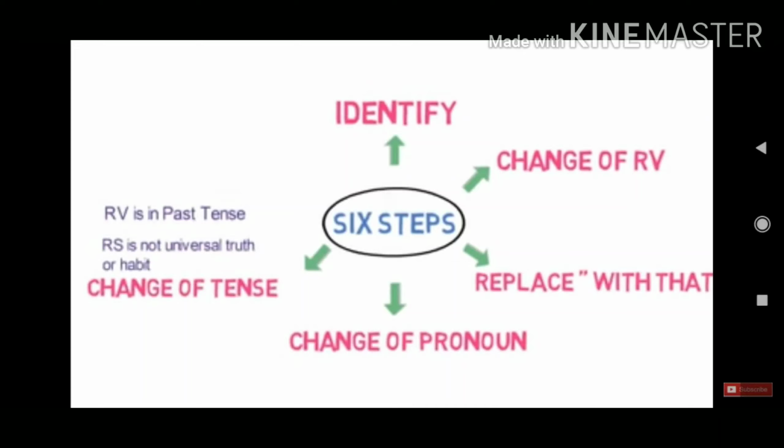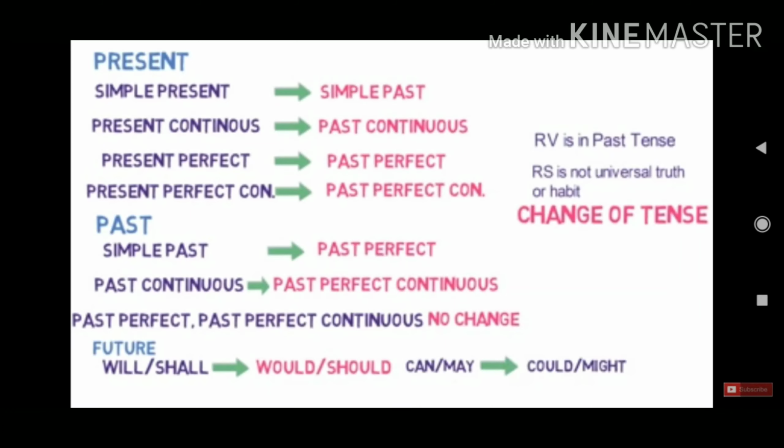Next is change of tense. If the reporting verb is in past tense, then we are supposed to change the tense, but universal truths are unchanged. There is no change in universal truths. And the last one is to update time specific words. For change of tense, simple present changes into simple past, present continuous changes into past continuous, present perfect changes into past perfect, present perfect continuous changes into past perfect continuous.